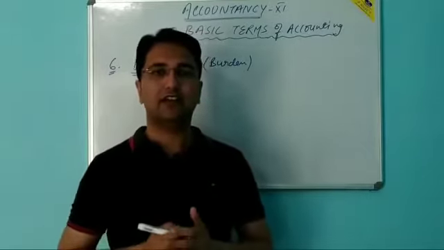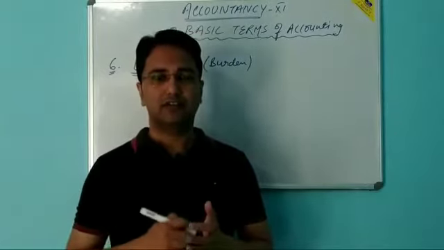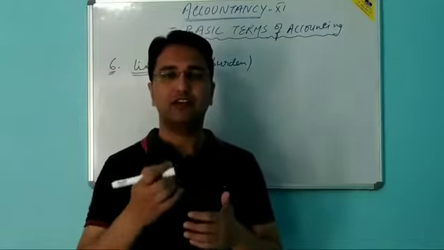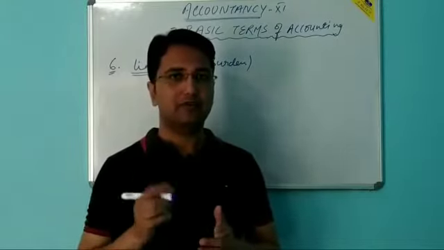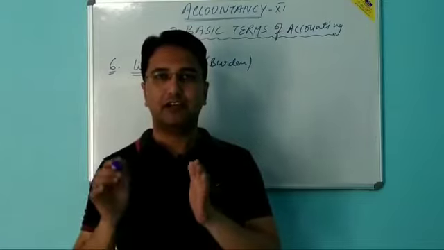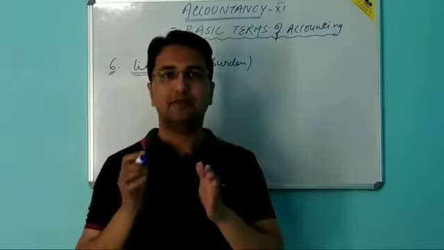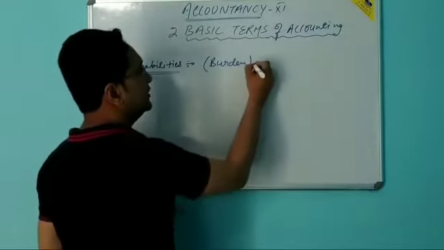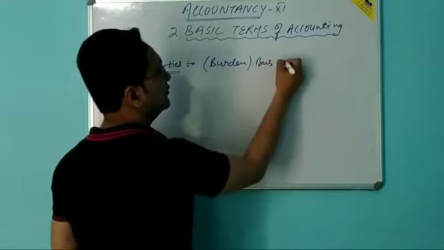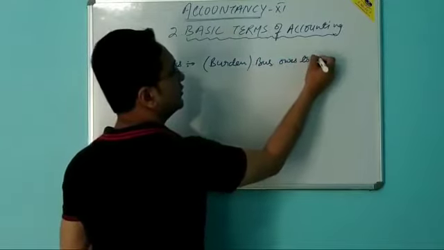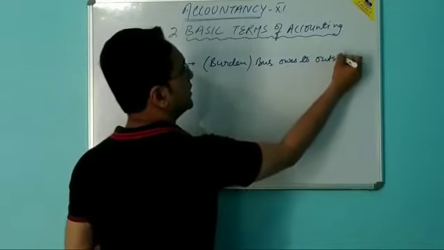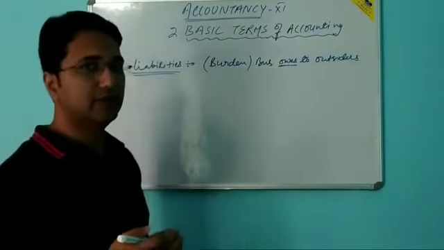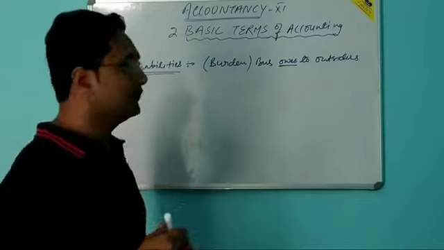So we can say that liabilities are the obligations on a business to make the payment in near future. Or we can say that liabilities are the amounts which the business owes to the outsider. Business owes to outsider are called liabilities. Owes means उधारी, कि बिजनेस के ऊपर पैसा जो है वो उधार है.